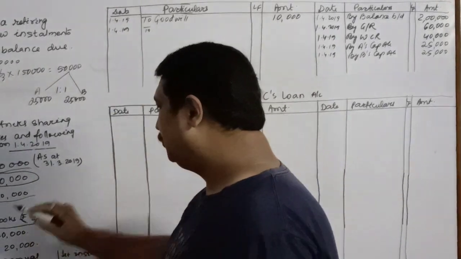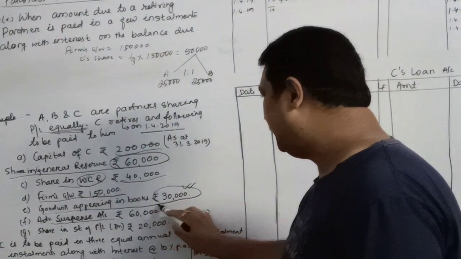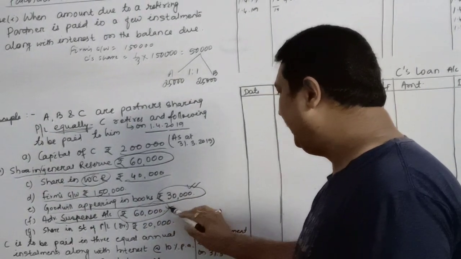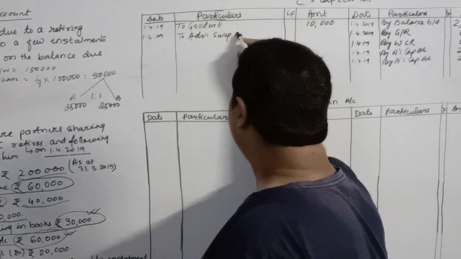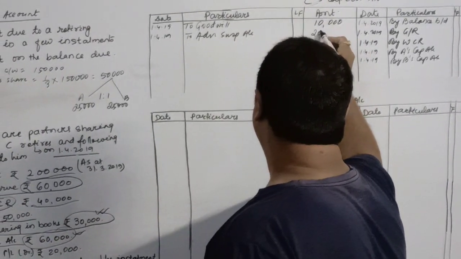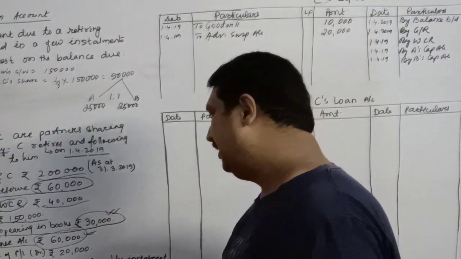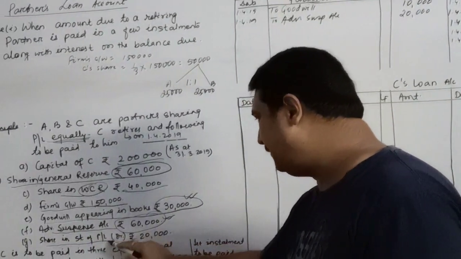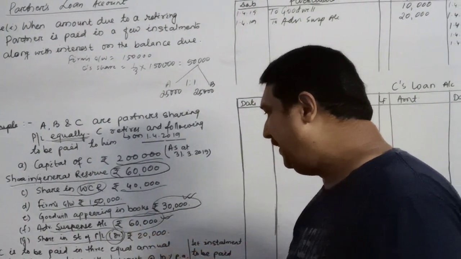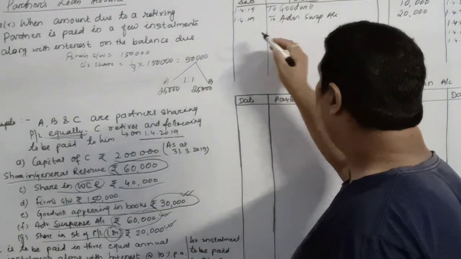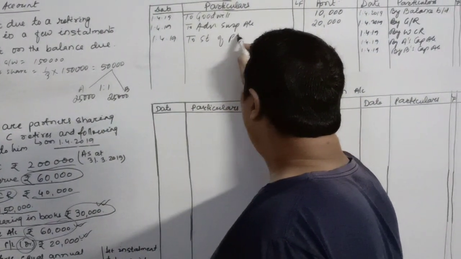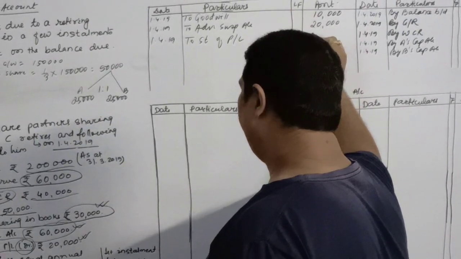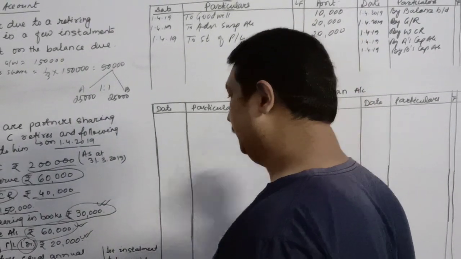Similarly, we have also been provided with the advertisement suspense account, 60,000. So we will take out his share once again in the advertisement suspense account. His share will be rupees 30,000. And there is his share in statement of P&L. Since it has a debit balance, that means it is an accumulated loss. So that will also be written off to statement of P&L. His share is rupees 20,000.